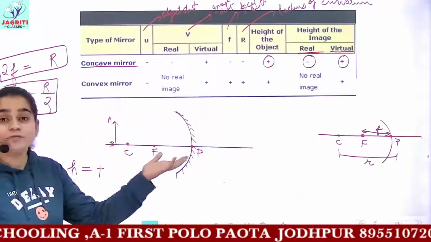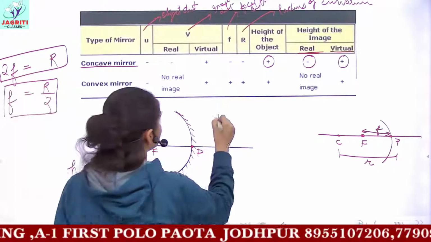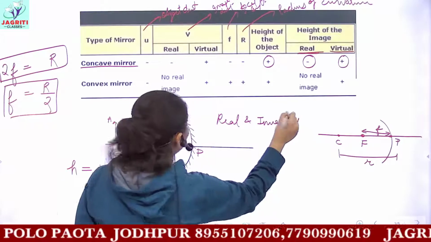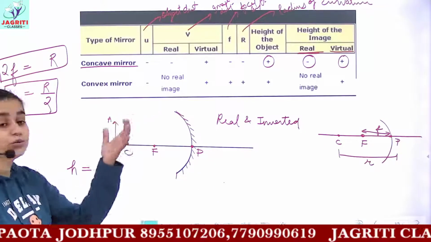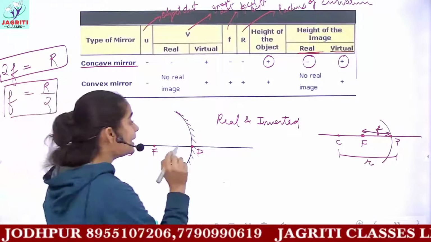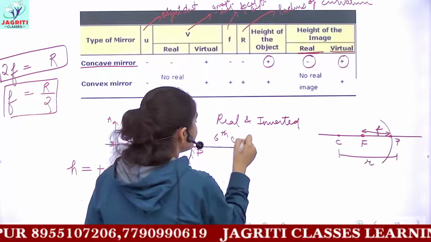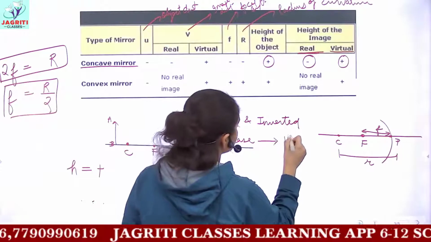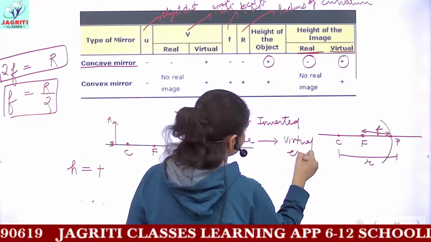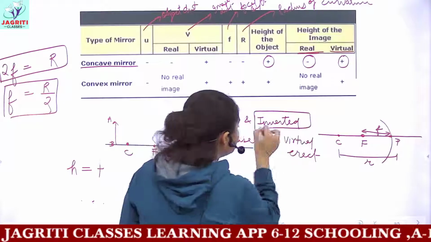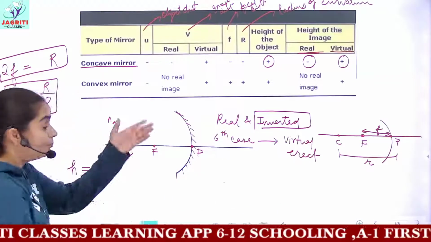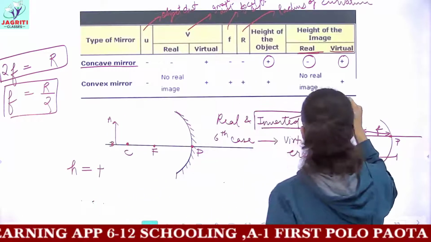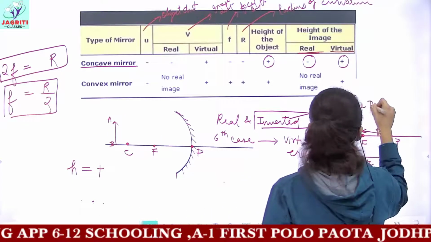In the first 5 cases, you obtain the image to be real and inverted. But if you remember, according to the table, the last case, that is the 6th case of image formation, forms the image which is virtual and erect. Inverted means whenever the image is formed below the principal axis. Inverted images means these images are formed below the principal axis.